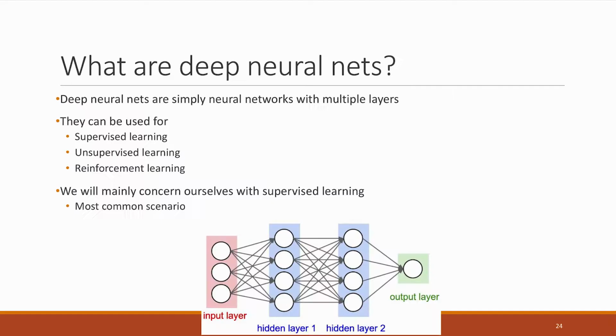So, what are deep neural nets? Deep neural nets are simply neural networks with multiple layers. It could be 2, 3, 4, 5, 100, 1,000 layers. It doesn't matter, that's the definition. And they can be used for many things: supervised, unsupervised, and reinforcement learning. Supervised learning being by far the most common scenario.